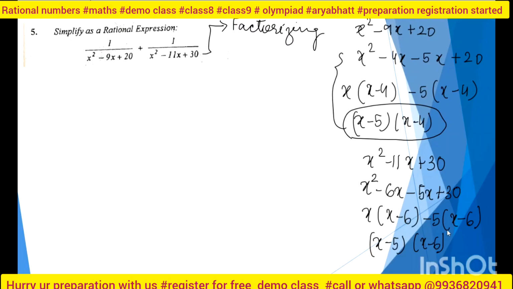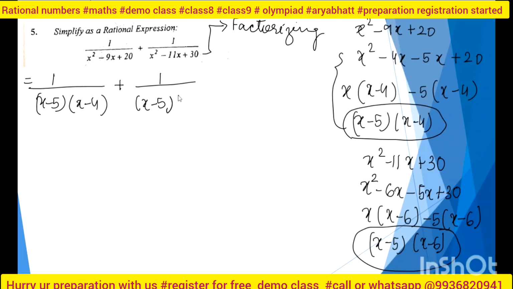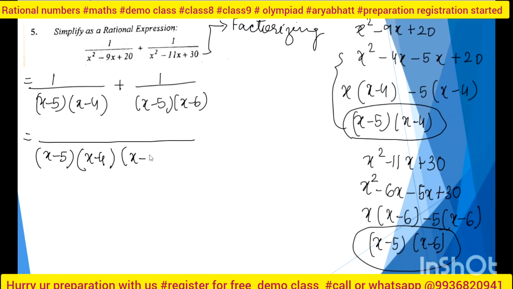These are the two factors that I got. So I can write this expression as 1 upon (x minus 5)(x minus 4) plus 1 upon (x minus 5)(x minus 6), right? So what will be my LCM? My LCM will be x minus 5, and since x minus 5 is the common one, I will write it only one time, then x minus 4 and x minus 6.